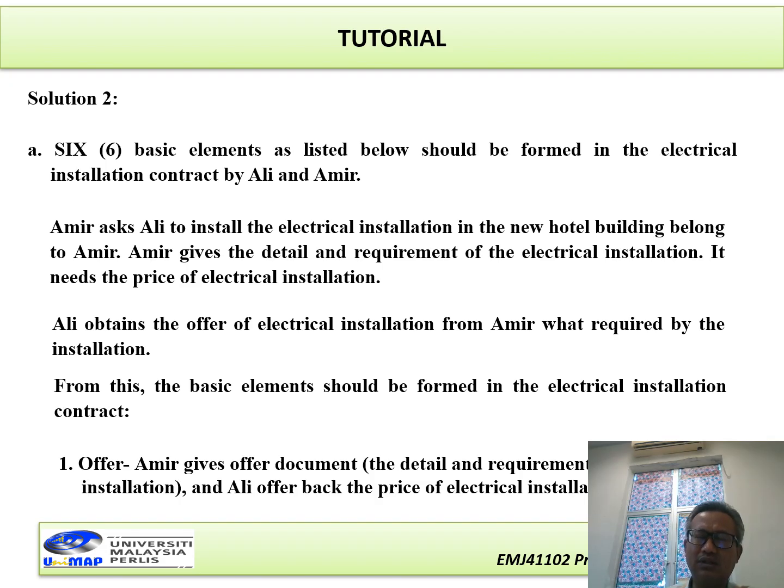Now, the question A states that 6 elements should appear in the agreement. So I read here for the solution: the 6 basic elements as listed below should be formed in the electrical installation contract by Ali and Amir. Amir asked Ali to install the electrical installation in the new hotel building belonging to Amir. Amir gives the details and requirements of the electrical installation and asks for the price. Ali obtained the offer of electrical installation from Amir. From this case, the basic elements should be formed in the electrical installation contract.